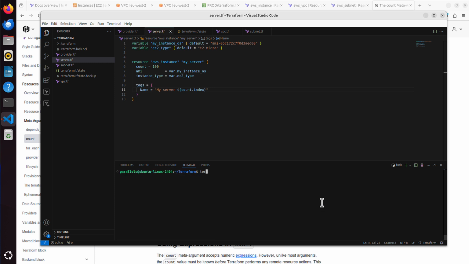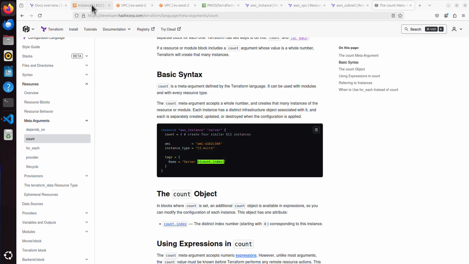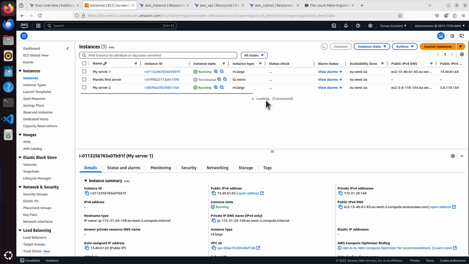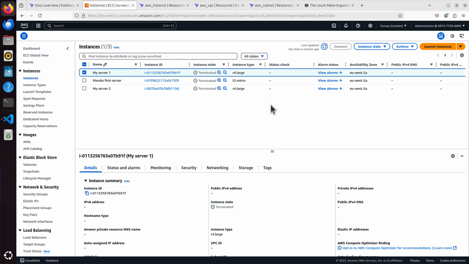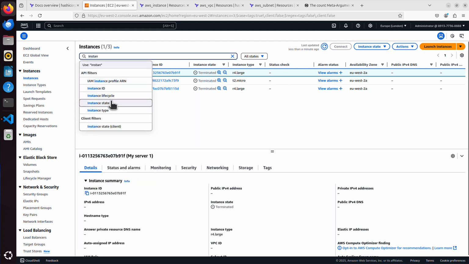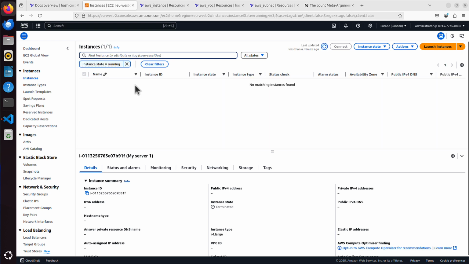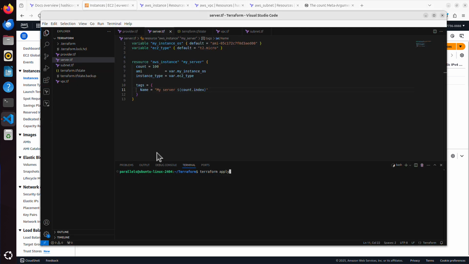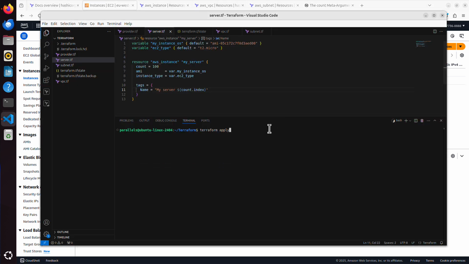We do terraform apply. Before we do, let's go back to instances and let's close all that crap. It's too many things. Now let me refresh that. I just wanted to show you that we have no instances running. I mean, we've got 3, but they are terminated now. We were playing with those in the previous video. So if I choose instance state equals running, I should have none. Let's remove this filter. We've got 3 terminated. So let's go back to our code. Maybe I will make it slightly larger. terraform apply and press enter.